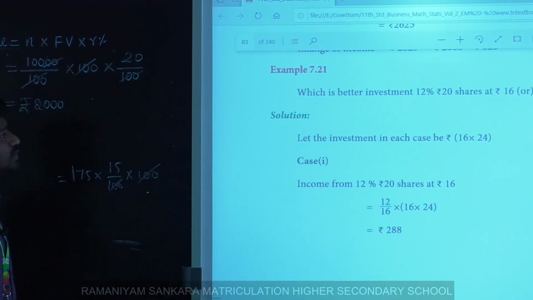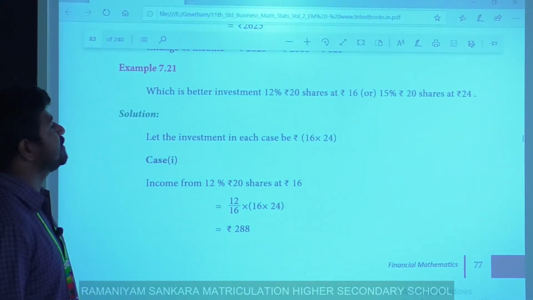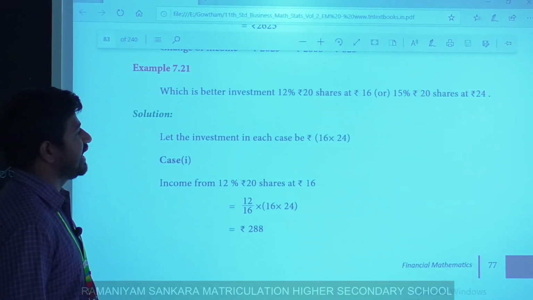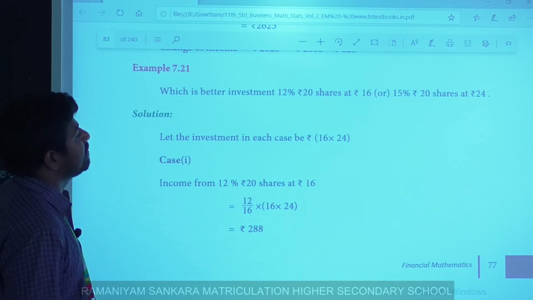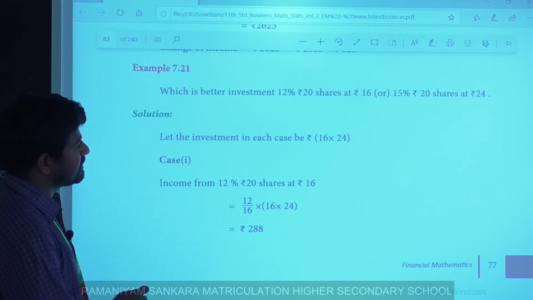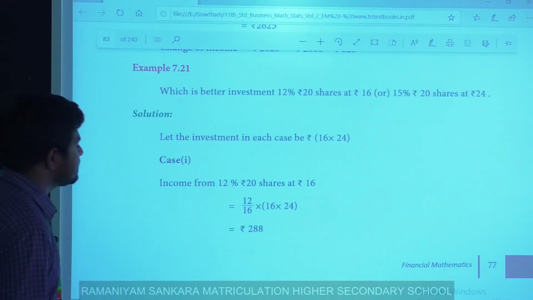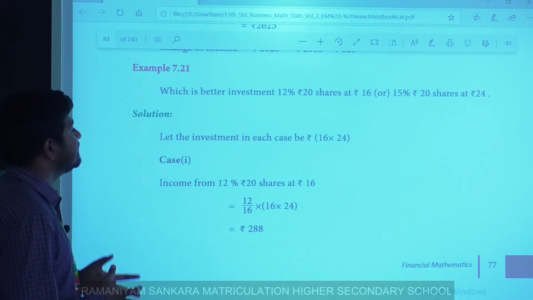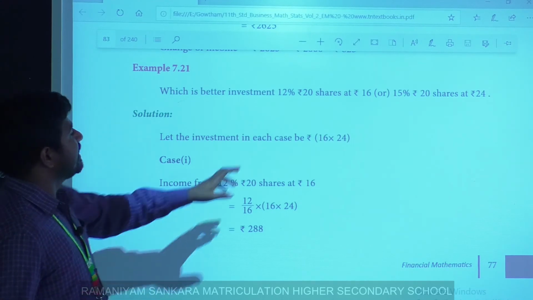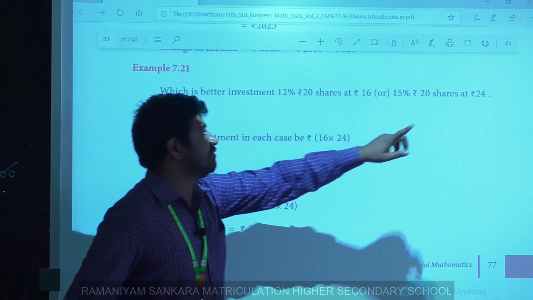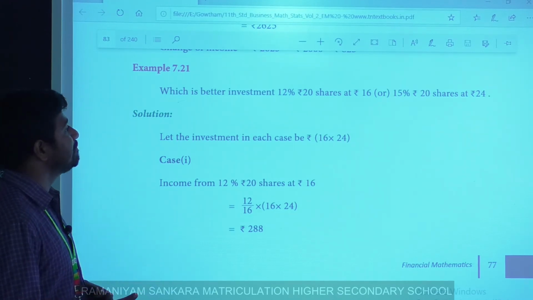Next, example 21. Which is the better investment: 12% of rupees 20 shares at rupees 16, or 15% of rupees 20 shares at rupees 24? First we find the investment. I just take the investment in each case as rupees 16 and rupees 24. You multiply both investments, 16 into 24.